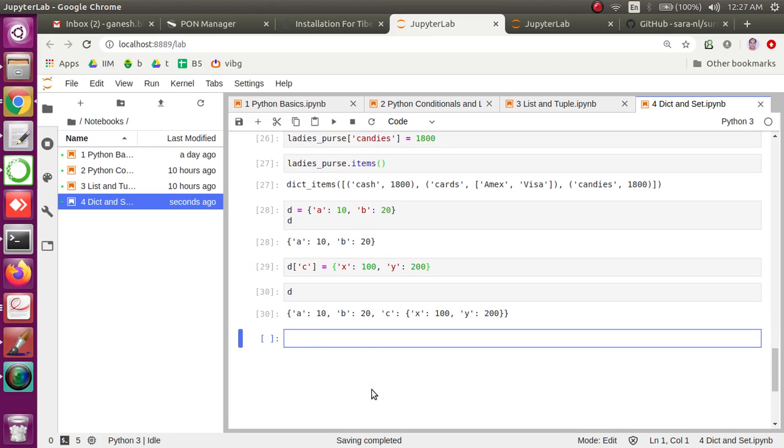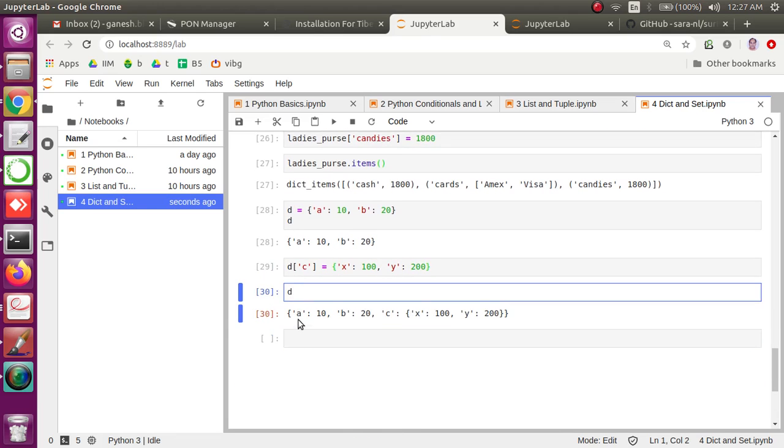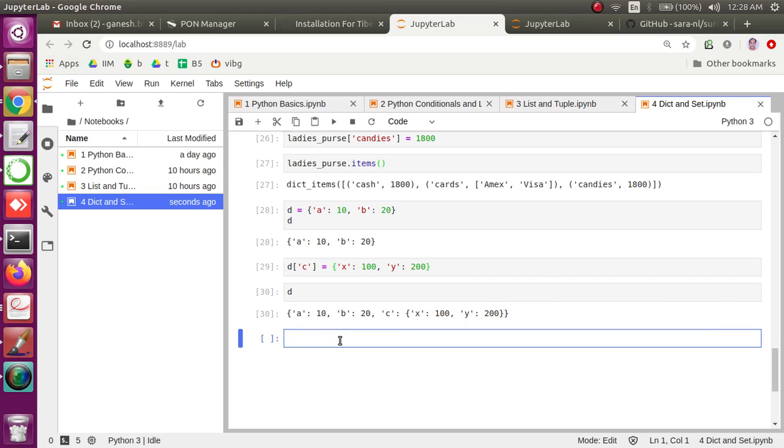Look at this, right? Here d is now having a and b, which were there, and now we got c, that is the third item in the dictionary whose key is c, but the value is another dictionary. This is also called a nested dictionary, where the value is a dictionary. This is what exactly we have seen on the presentation, on the PPT, where we have seen that the value can be anything, but the key has to be unique and an immutable data structure.